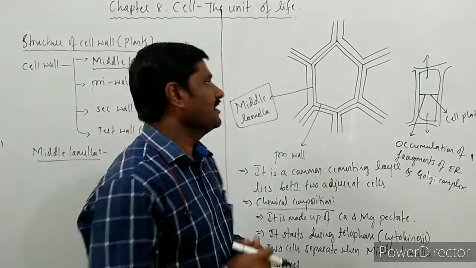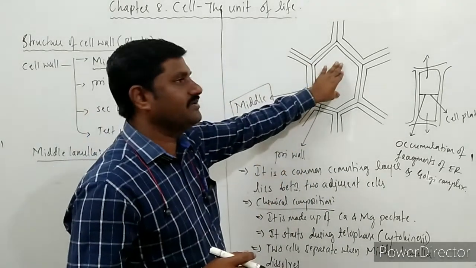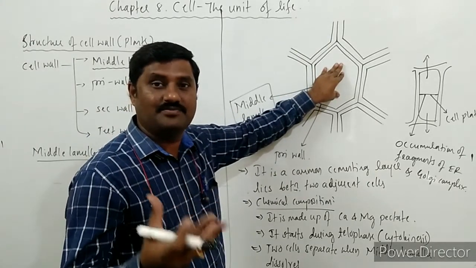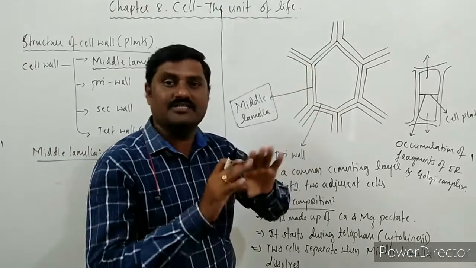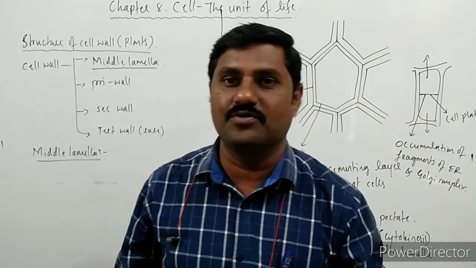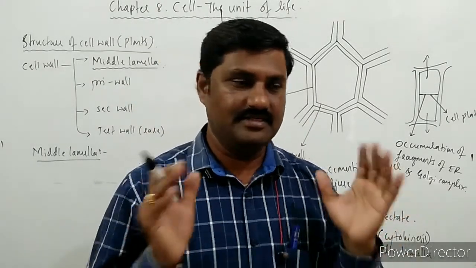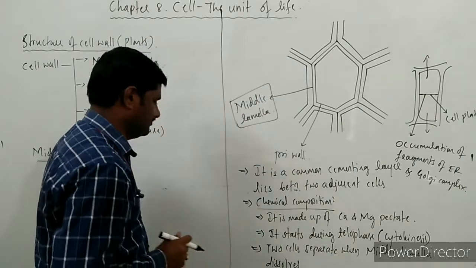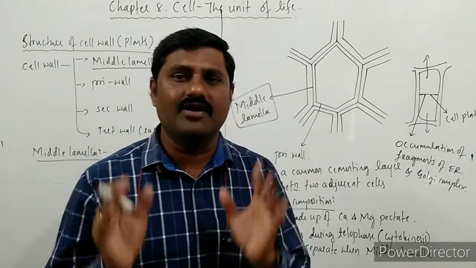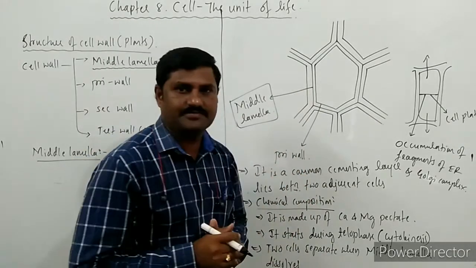See here, whenever it dissolves, the cells become ripened. When fruits ripen, the middle lamella has dissolved. During ripening of fruits, the middle lamella dissolves. This is the fact I should know, the point to be noted here. This is almost the explanation about the middle lamella.